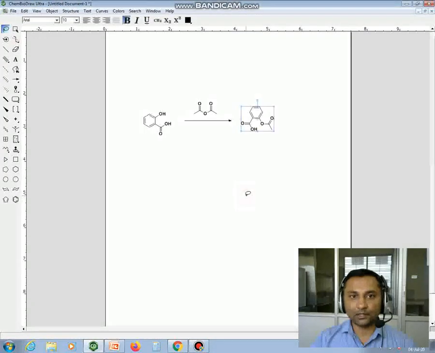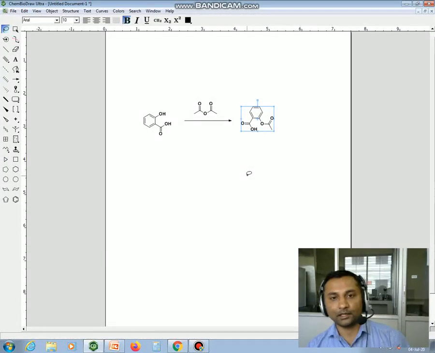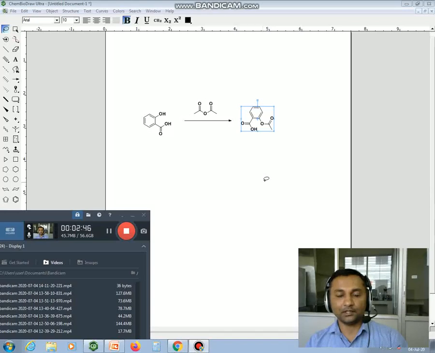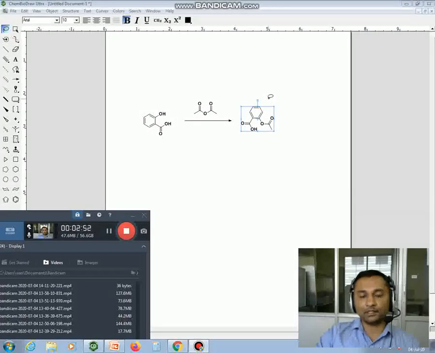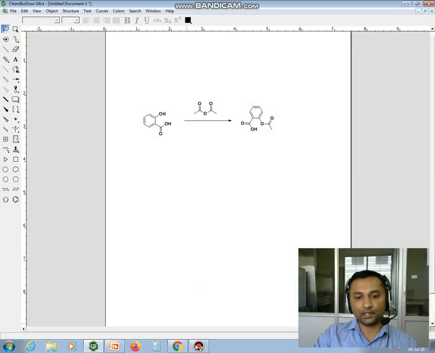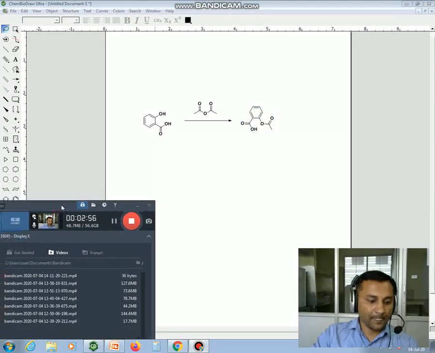This is for learning purposes. Suppose you are not able to identify the structures, if your NMR is not clear, and if you are not able to identify which carbon belongs to which peak or which hydrogen belongs to which peak, then only you can use this software just to take some idea about the NMR and mass. It is helpful for the characterization of molecules.